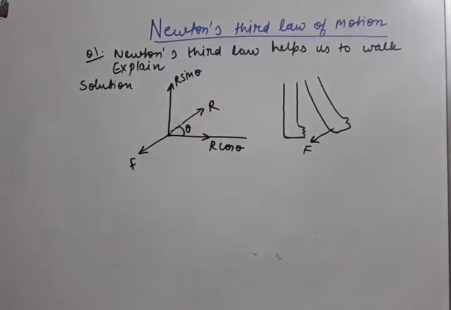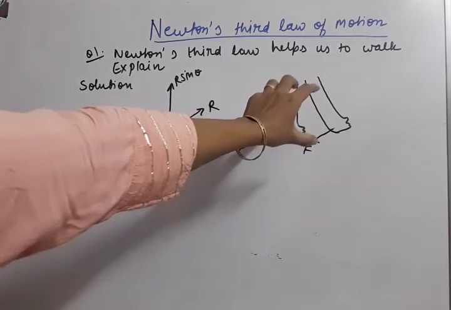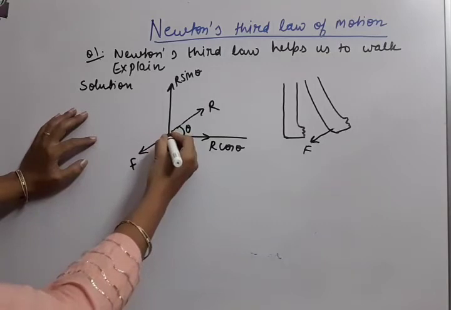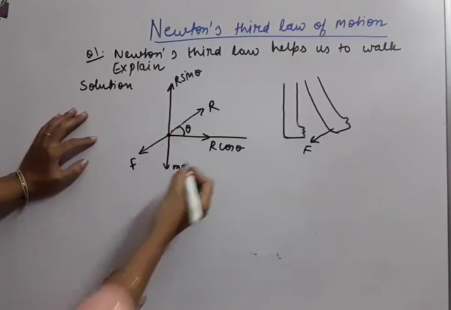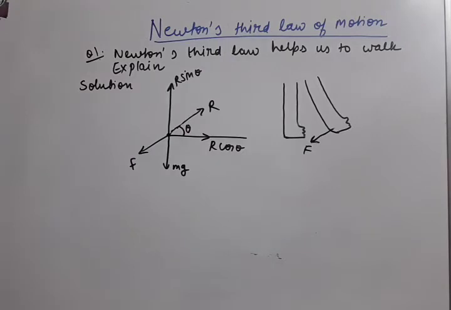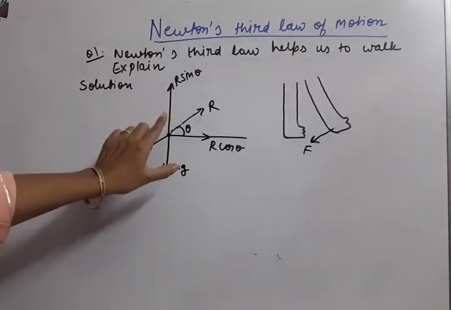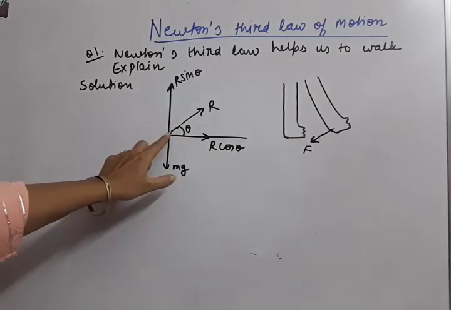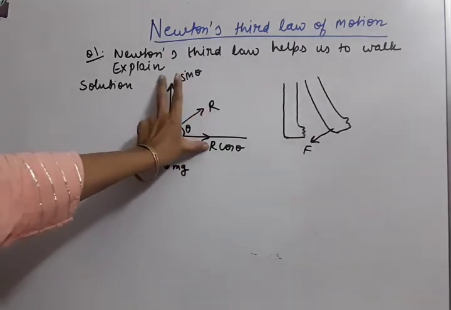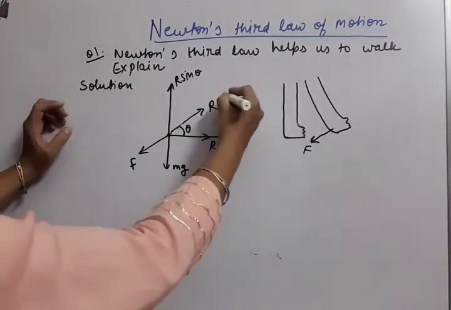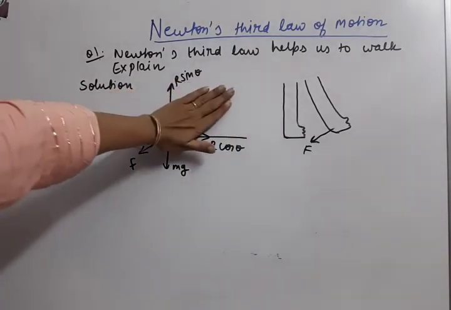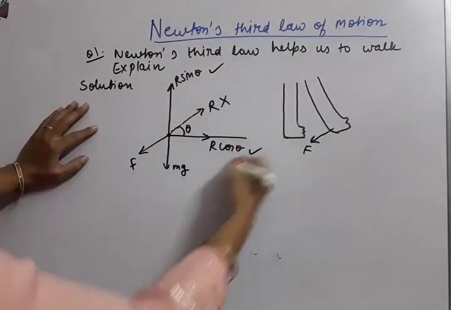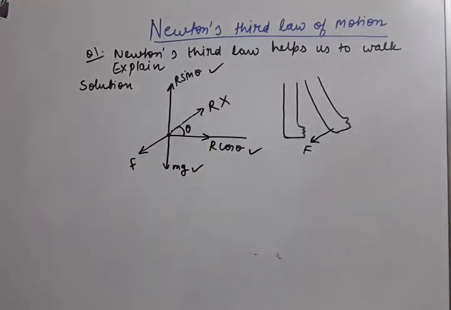Now what other forces are present? You already know that in all situations the weight of the body is vertically downwards. So if this is the center of the body, this is the weight mg, vertically downwards. Now you can see how many forces are acting on this person. From the ground it got the reaction, but we have divided the reaction into two parts, so we can cross it out because we have already made its parts. So how many forces are on the person? R sin theta, R cos theta and mg are the three forces on this person.